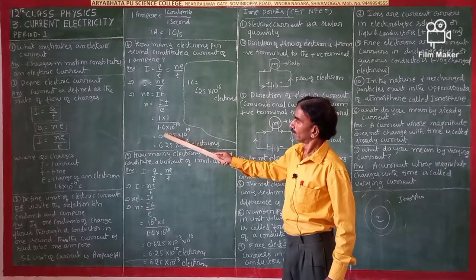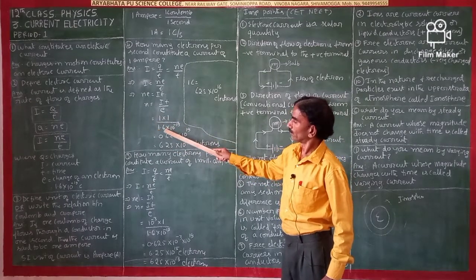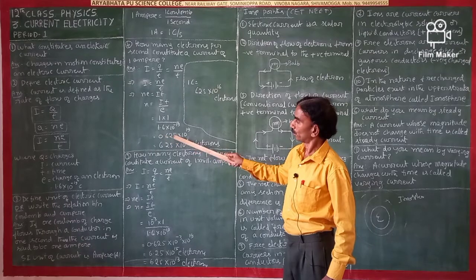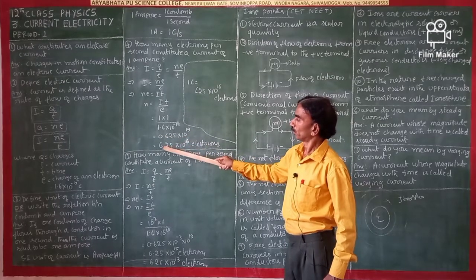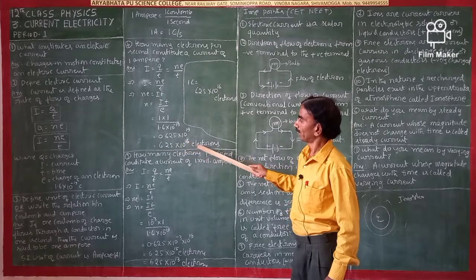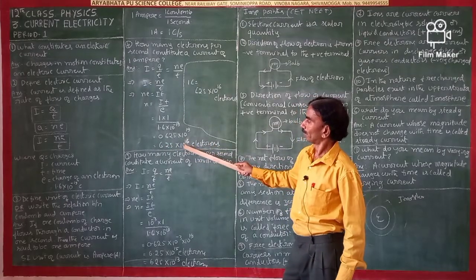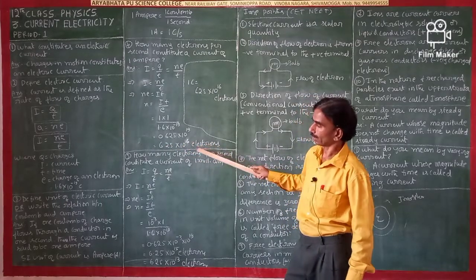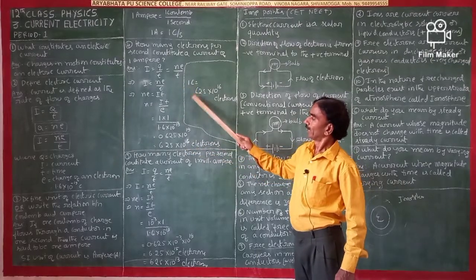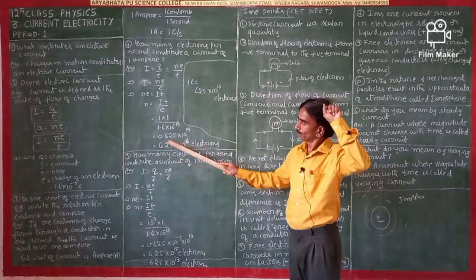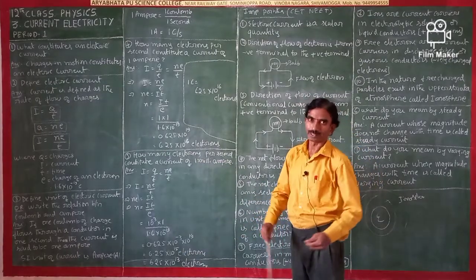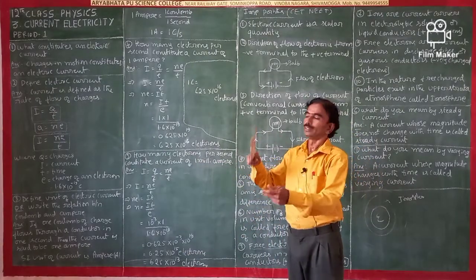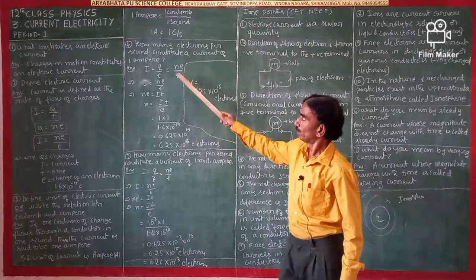Dividing 1 by 1.6, we get 0.625 into 10 to the power of 19, that is 625 into 10 to the power of 16 electrons in 1 second. If this much of electron is moving in this connecting wire in 1 second, then the current is said to be 1 ampere.